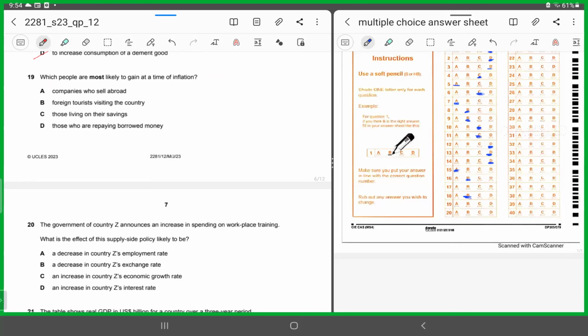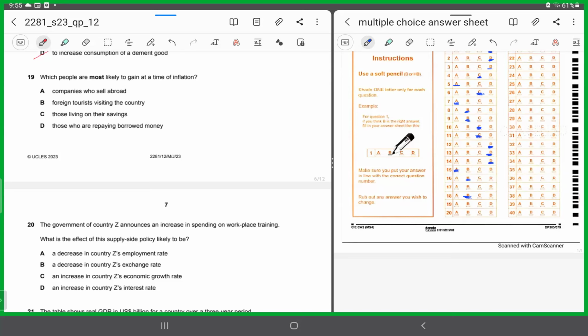Which people are most likely to gain at a time of inflation? Now, if inflation is rising, who are the people who will always be at an advantage? Who will always be the winners in this scenario? Companies who sell abroad, foreign tourists visiting the country. If the tourists are visiting the country, they would be suffering because there would have been too much inflation in the country, so they would have to be paying too much, right?